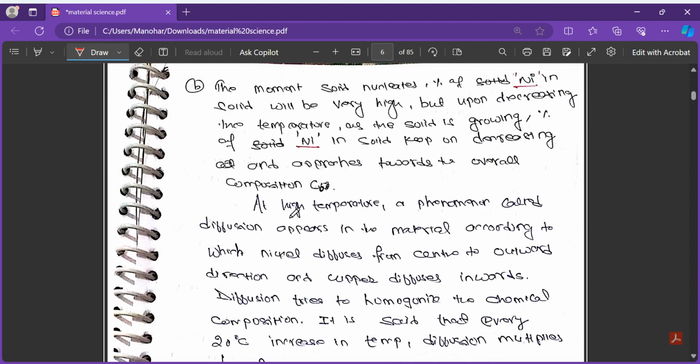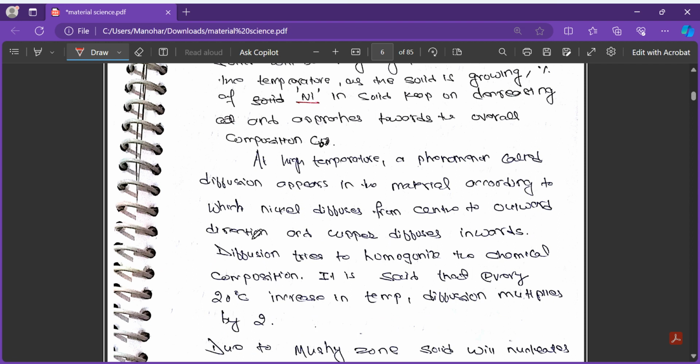At high temperature, a phenomenon called diffusion appears in the material, according to which nickel diffuses from the center towards the outward directions. So what happens at a higher temperature? There is a phenomenon that we call the diffusion process in the material.